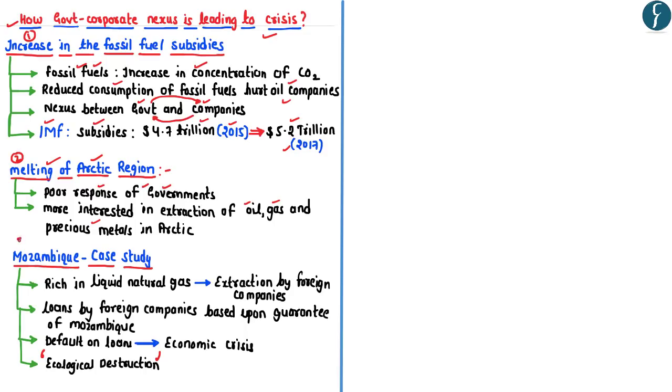The third aspect of the government corporate nexus has been explained in the article through a case study of Mozambique. Now, Mozambique is a country which is very rich in liquid natural gas, and the extraction of this liquid natural gas is presently undertaken by foreign companies. What has happened here is that most of the foreign companies have taken loans based upon the guarantee given by the Mozambique government. Recently, the Mozambique government defaulted on the loan repayment, and this in turn led to